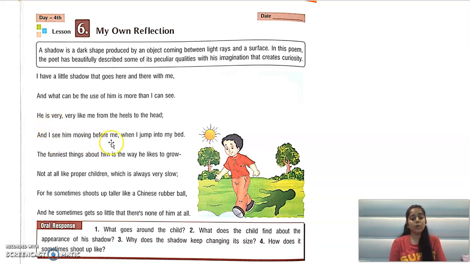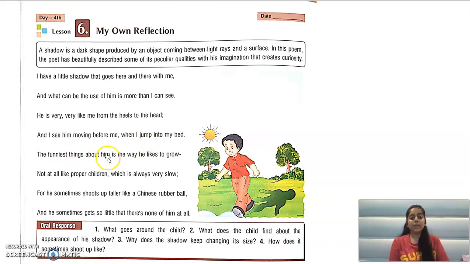And I see him moving before me when I jump into my bed. And whenever I jump into my bed, it also jumps with me. It also comes with me and it also jumps with me. And I see him moving before me. Him is the shadow. He says, I see my shadow moving before me when I jump into bed. So when I jump into my bed, the shadow also moves with me. The shadow also jumps with me.